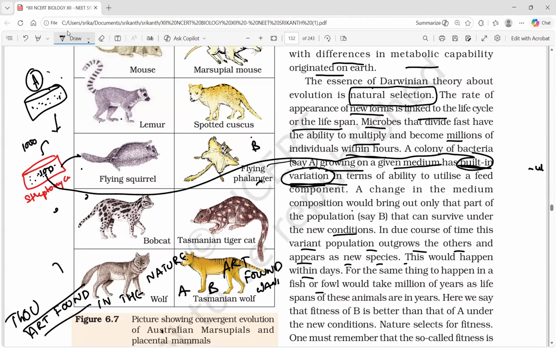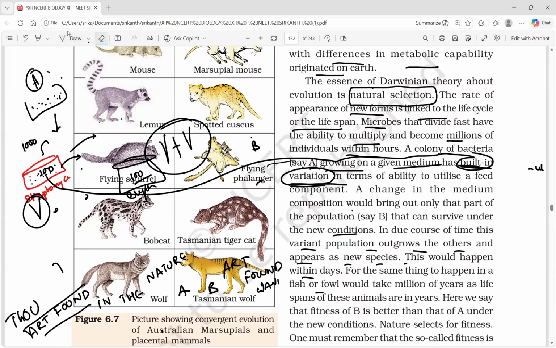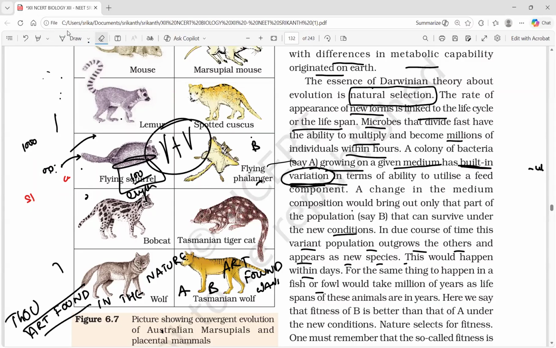Okay. So these 100 will multiply in a short period of time if I shift them to the erythromycin solution. So from here to here, an extra variation happened in the organism, isn't it? Now I am shifting to the erythromycin solution. Again, some survived. So 100 became more after multiplication, 900 were again killed, 100 survived. Now they have two variations, streptomycin tolerance and erythromycin tolerance. You can do the experiment as much as you want. When you shift these microbes into different culture media, they start developing new variation, new variation, new variation.